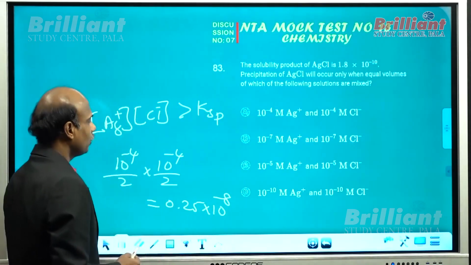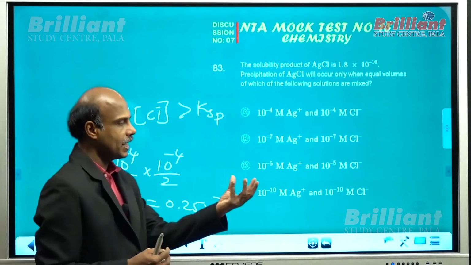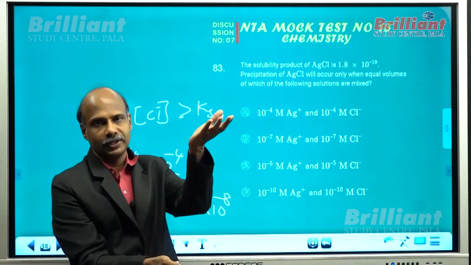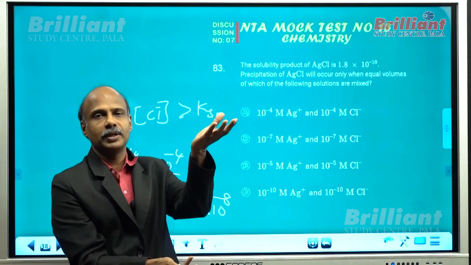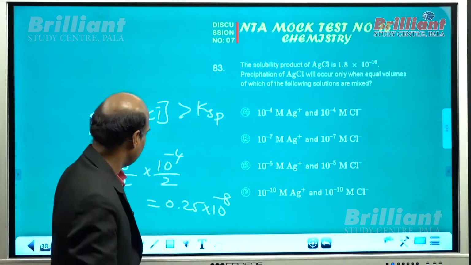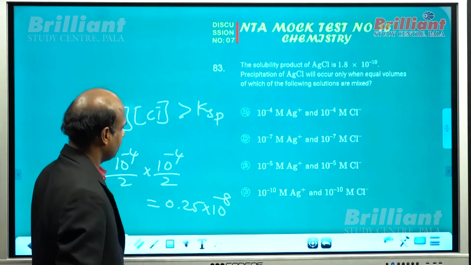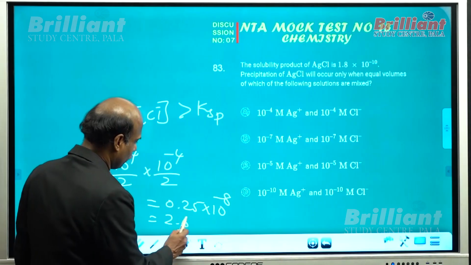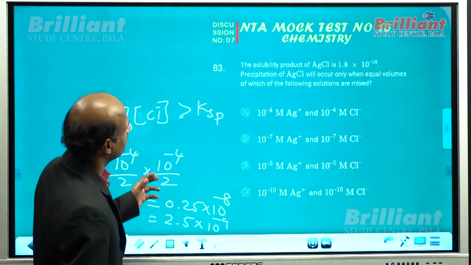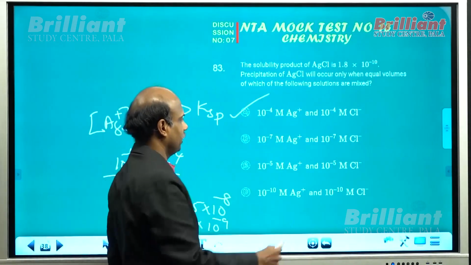Am I right? You may wonder why I am taking by 2 in each case: because you are adding equal volumes. When equal volumes are added, the volume gets doubled, and when the volume gets doubled, the molar concentration becomes half of the original. So it is 0.25 into 10 raised to minus 8, that is equal to 2.5 into 10 raised to minus 9. No doubt it is much greater than Ksp. So precipitation definitely occurs here.